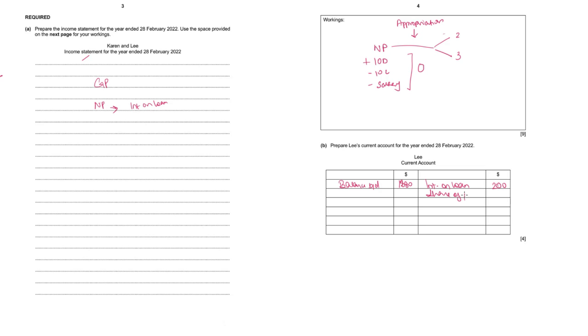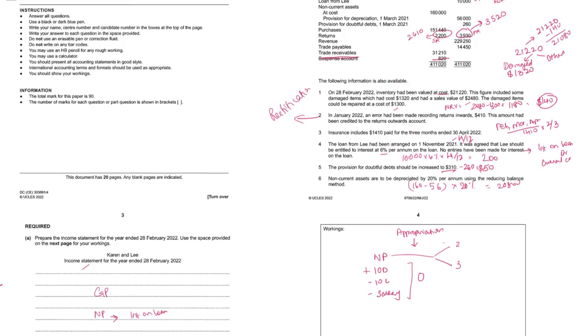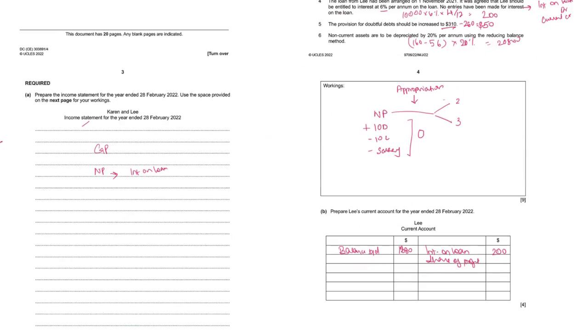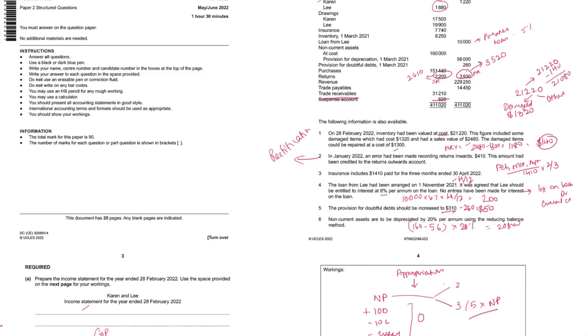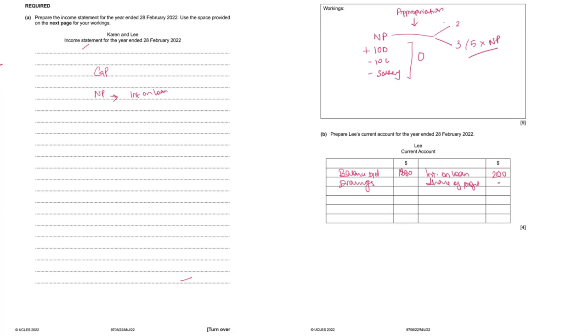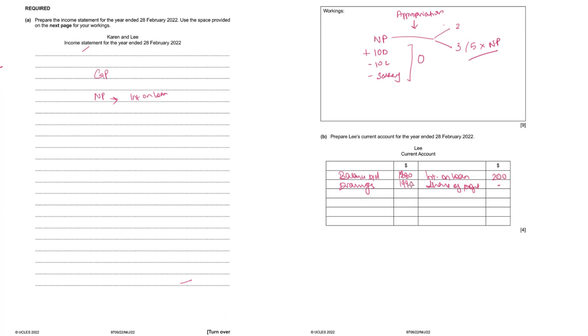So share of profit, which you will get from the income statement, whatever net profit you get, divide into ratio 2:3, out of which Lee's share will be 3/5. So 3/5 into the net profit, whatever you get, you can record it here. On the debit side, we will have drawings, which is given in the trial balance. Let's see what's the drawings. 19,900. Interest on drawings is obviously not there, and then you will get the balance carried down, depending on which side is more or less.